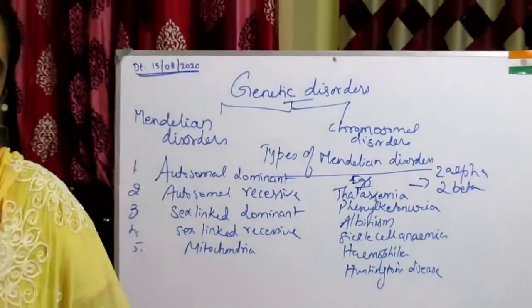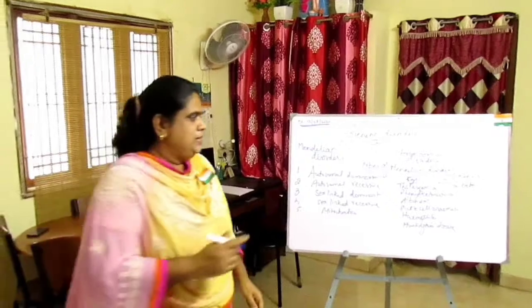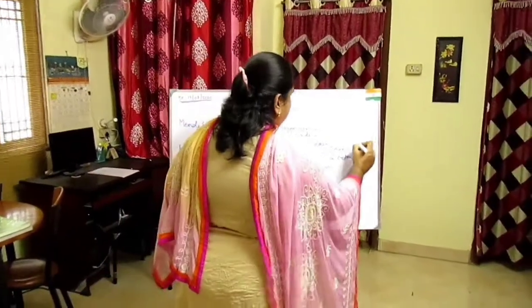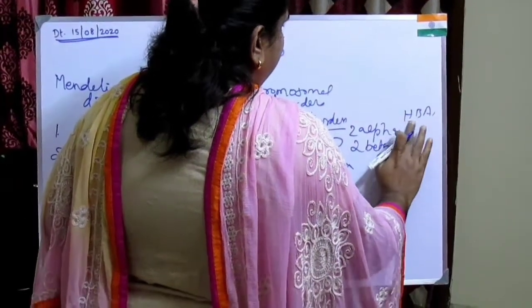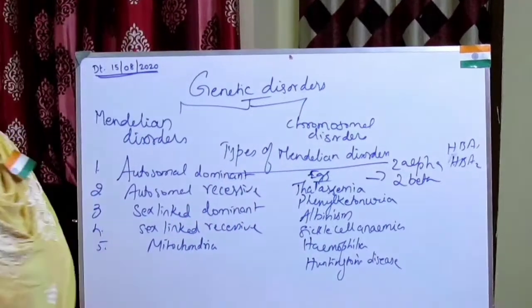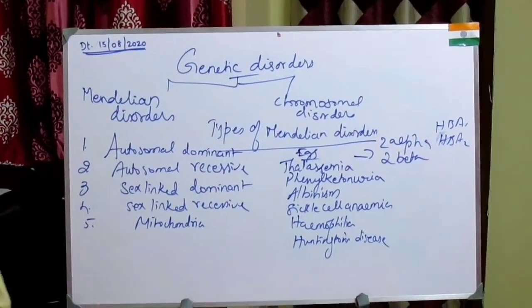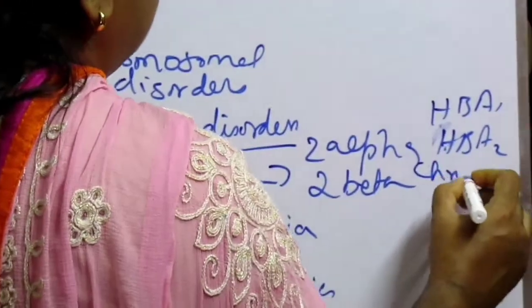It is controlled by 2 closely linked genes, HbA1 and HbA2, which are present on chromosome 16.